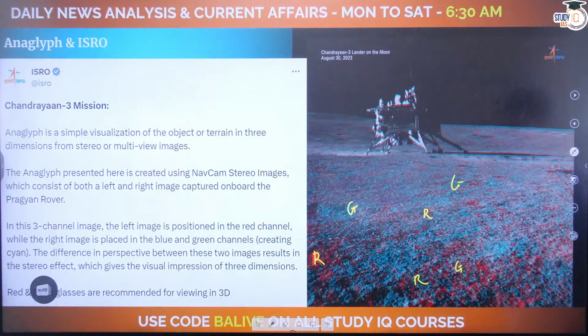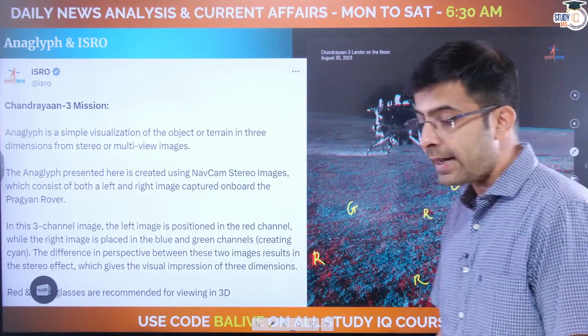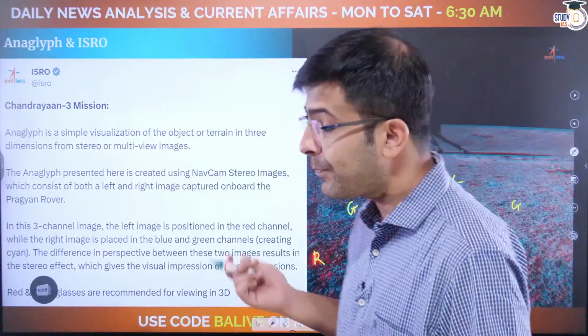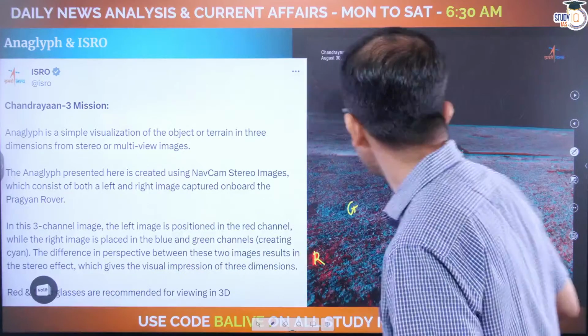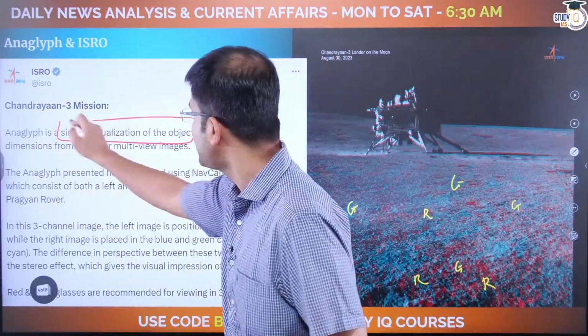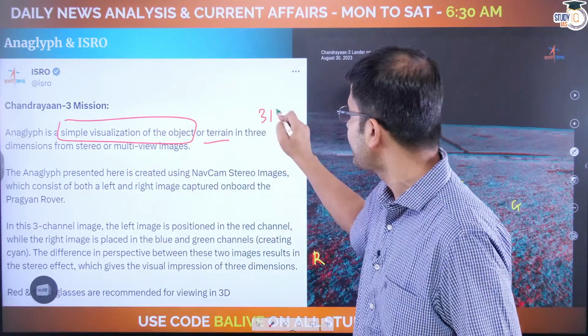Thank you. Okay. So do you see this tinge that you see? Red, green. How is that possible? So what ISRO has done is gone ahead and merged two photos. And that process is called anaglyph. Anaglyph is essentially a simple visualization of an object or a terrain in 3-dimensional.